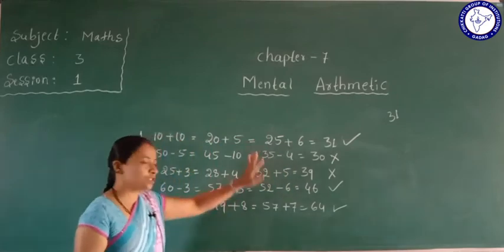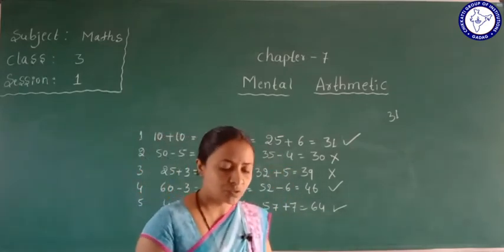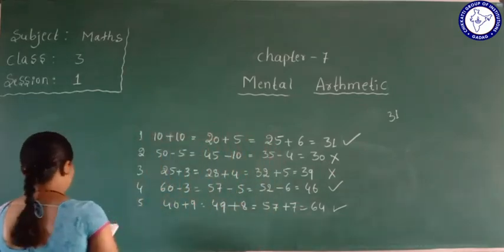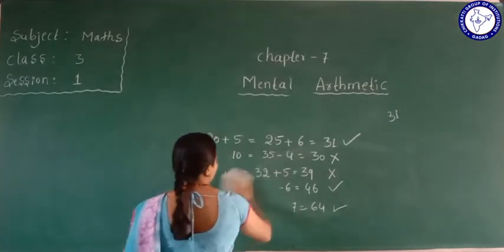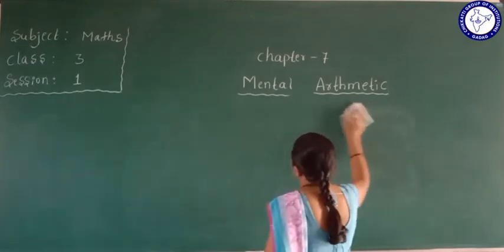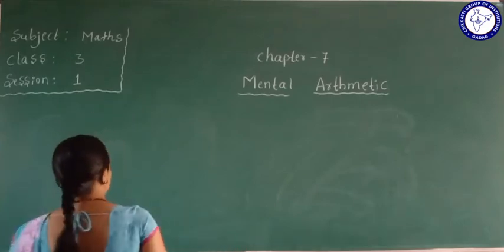Yes, you understood this one all. So, true or false you have studied. Okay. So next, we are going to calculate mentally and fill in the blanks. See here. The first one is given here.